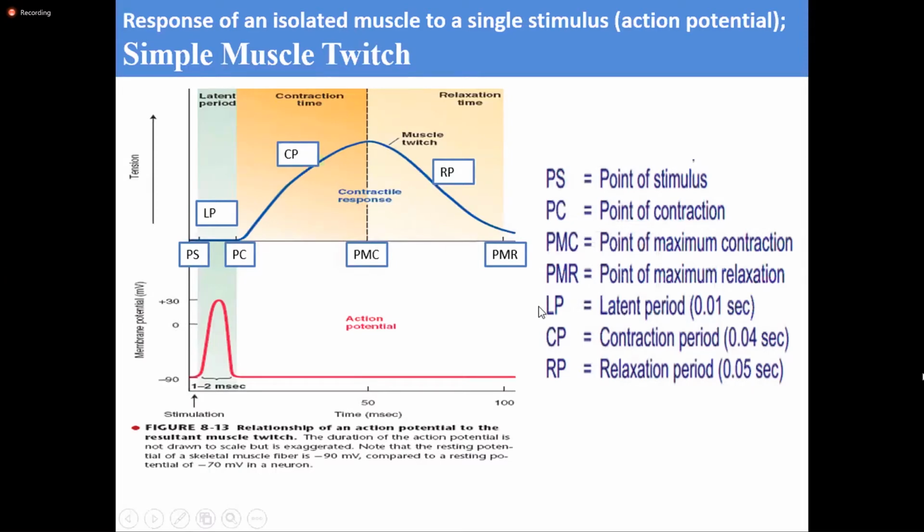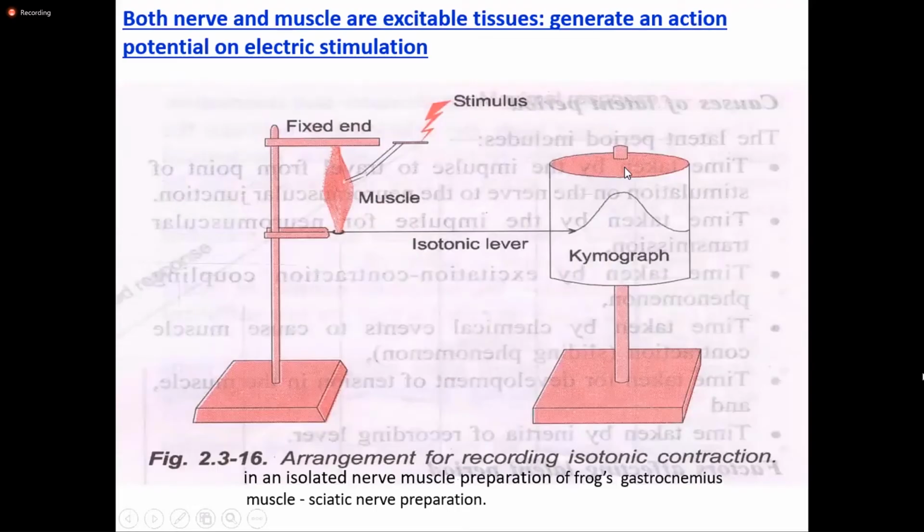When a single stimulus is applied here, the graph obtained on the kymograph is like this. This is called a simple muscle twitch. And this simple muscle twitch is too short and too weak, so normally it does not take place in our body.